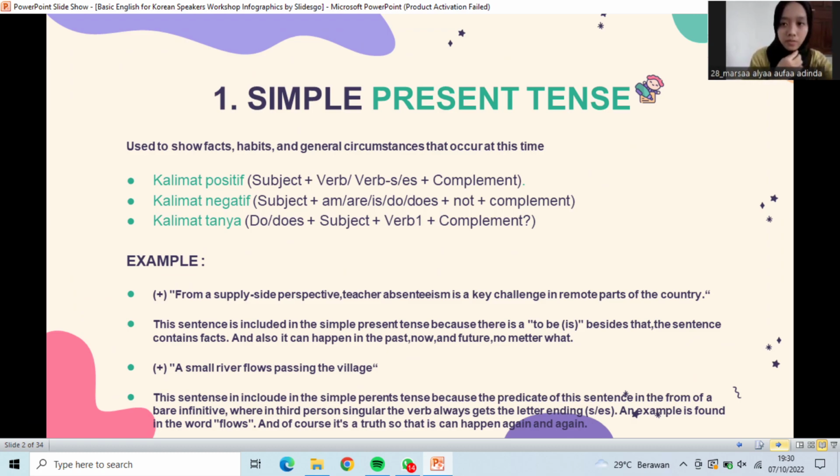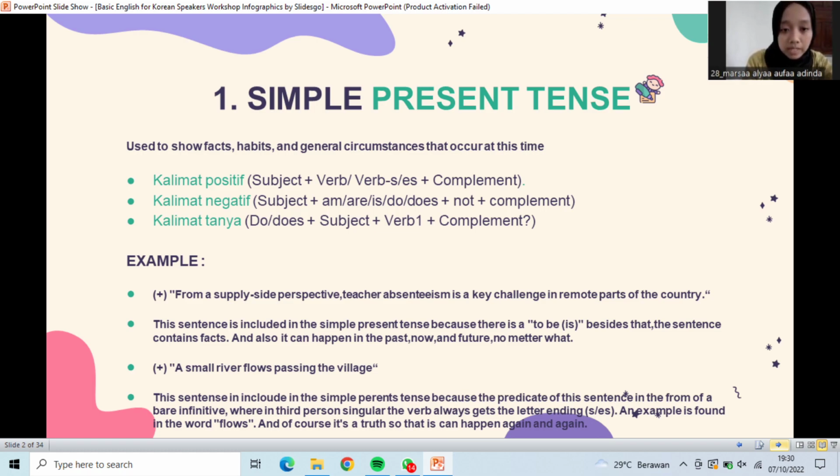Okay. The first, simple present tense, used to describe habits and general circumstances that occur at this time. Positive: subject, verb 1 with s or es, complement. Negative: subject, are, is, do, does, not, always not, complement. Interrogative: auxiliary, subject, complement. Okay, example in the journal.